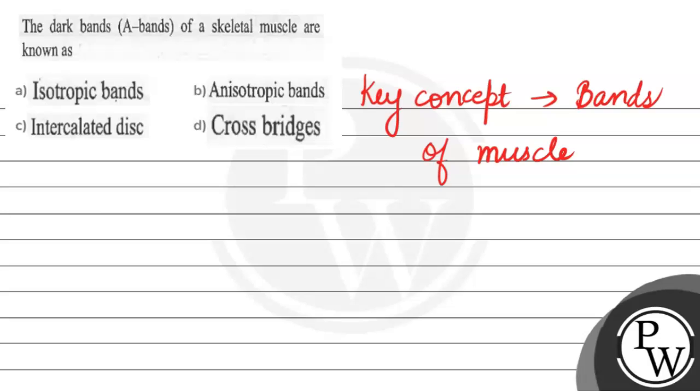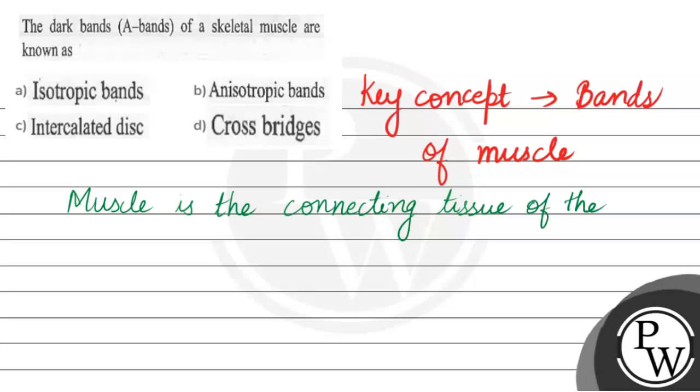So we can write that muscle is the connecting tissue of the body that have striated property.